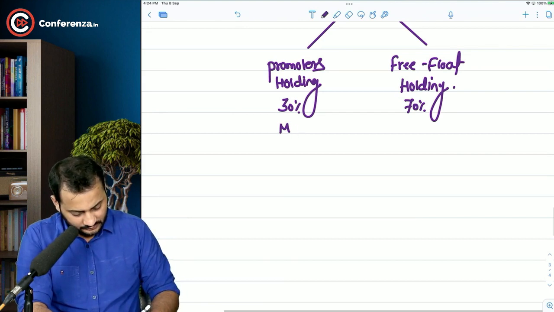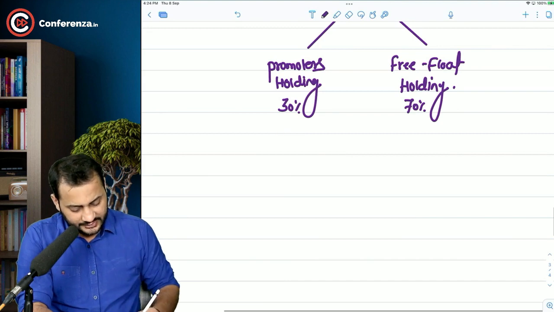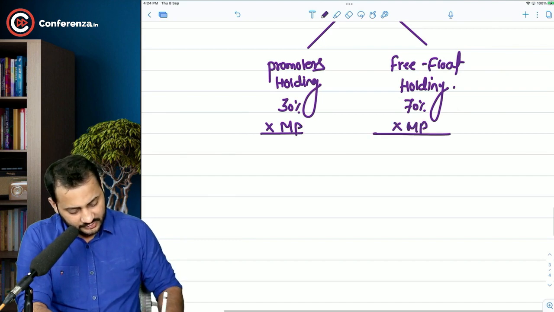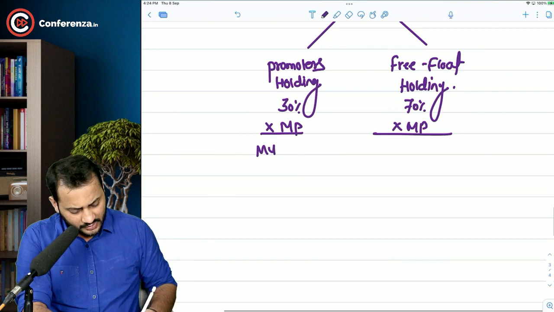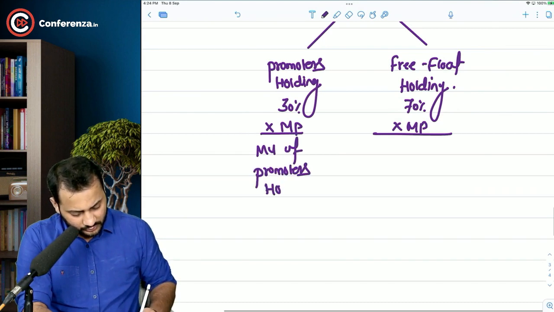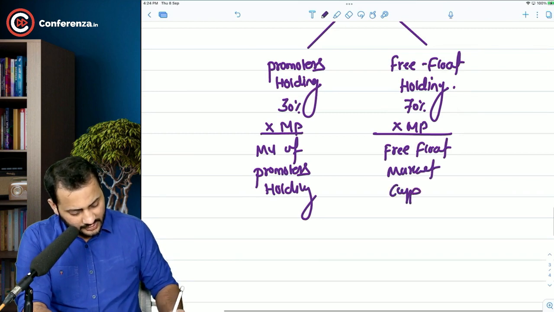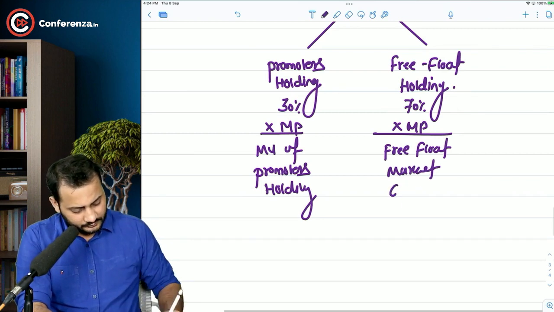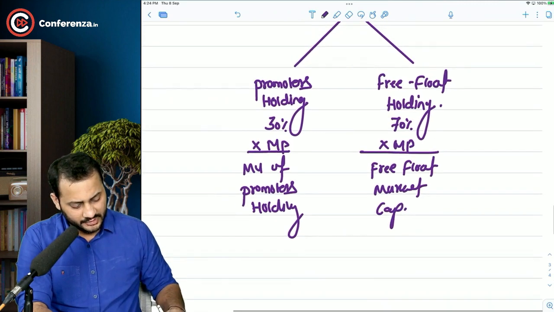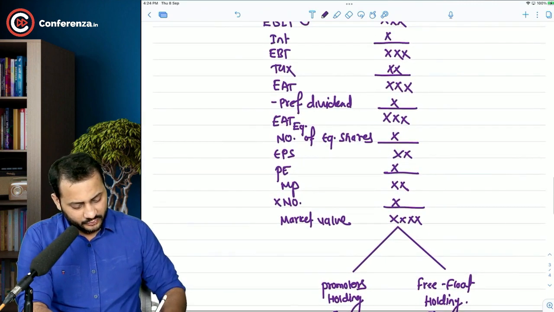When you multiply the free float holding with the market price of the equity share, you get the free float market capitalization.